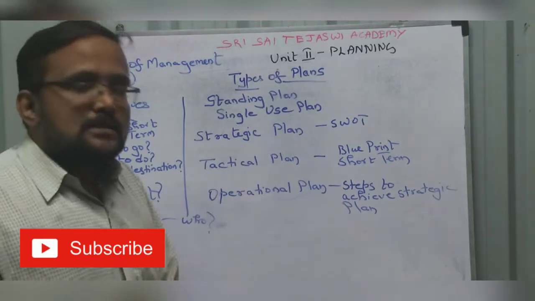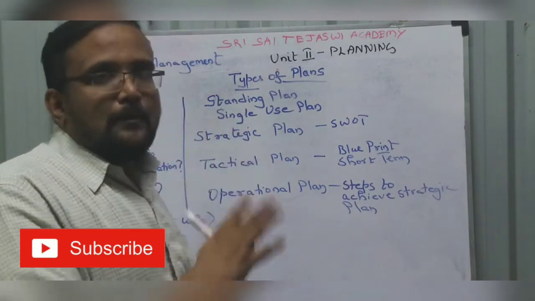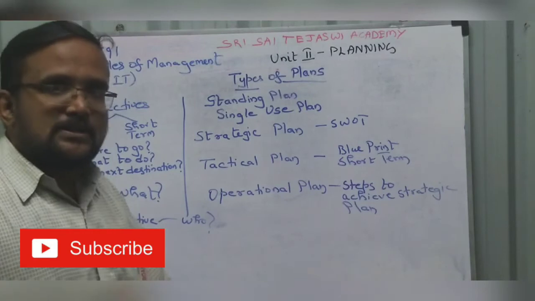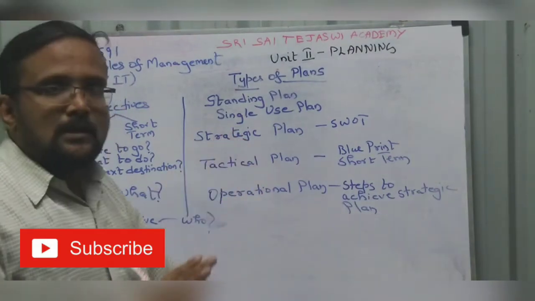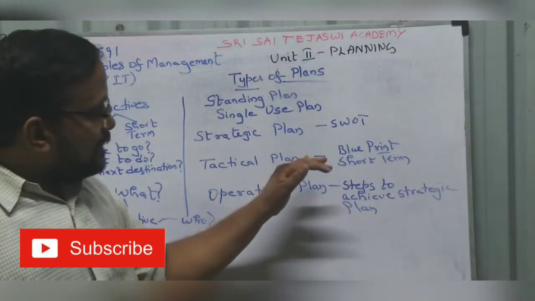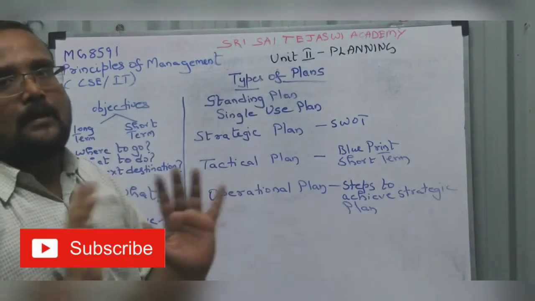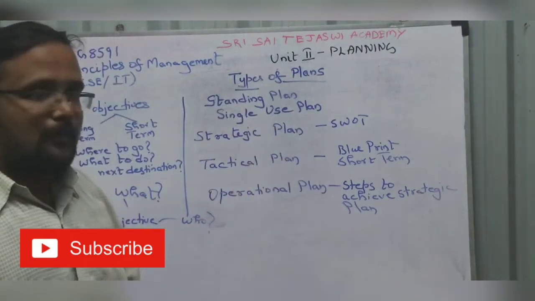On a day-to-day basis, how many products I am going to manufacture today, the number of products, and how I am going to physically manufacture the number of components. That is operational plans. So for the strategic plan and tactical plan, the operational plan is the steps to achieve the strategic and tactical plan. You have to understand. So these are the types of plan.